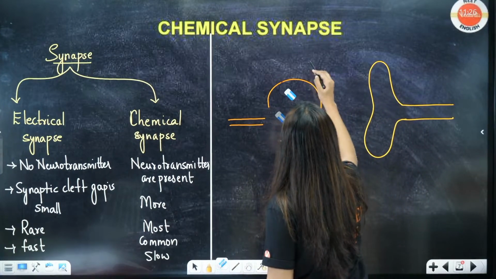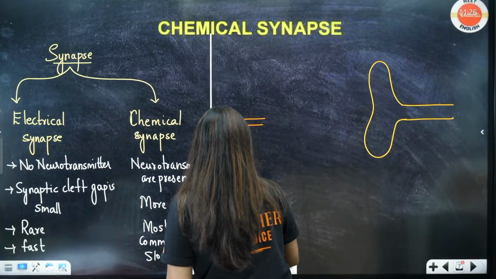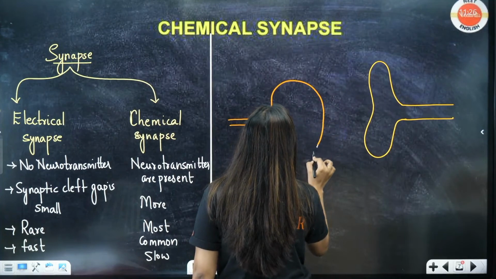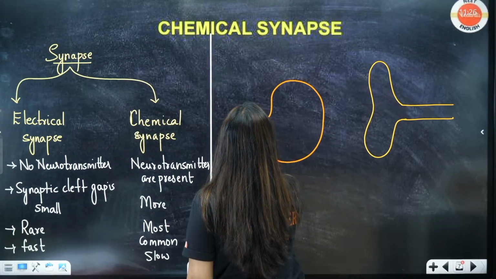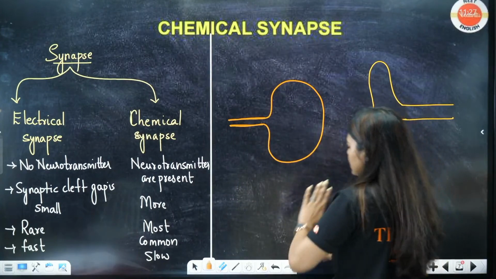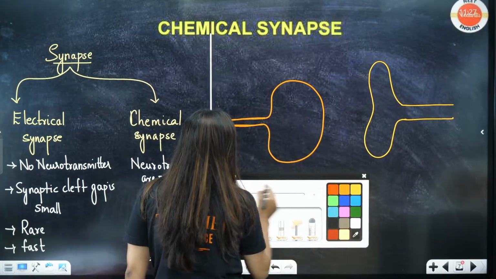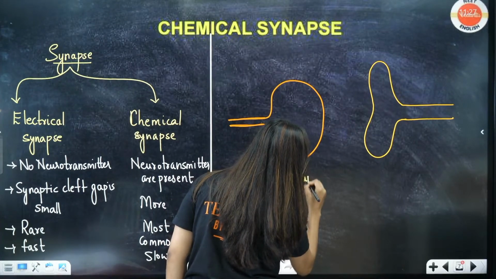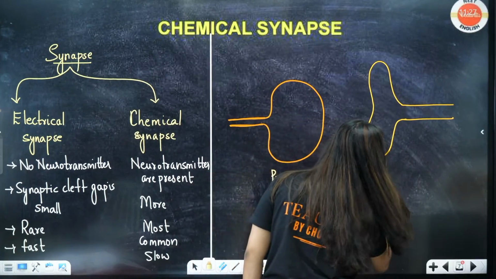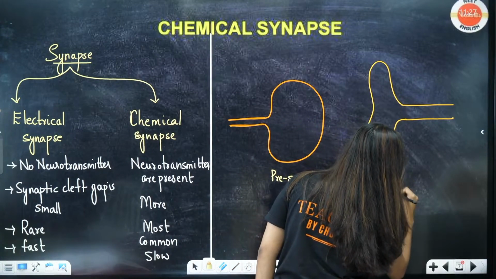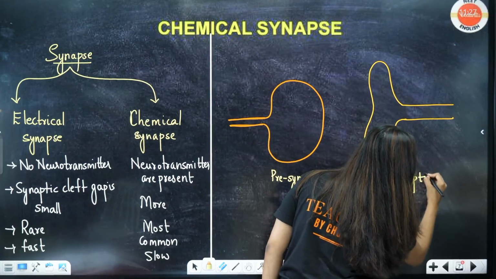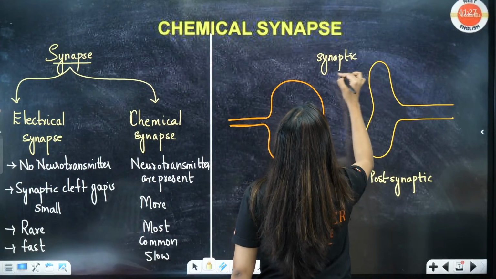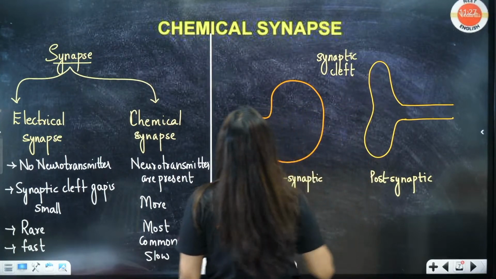Now let's draw an axon ending a little better. Otherwise axon will feel bad. Okay, look here students, this is the axon ending, this is the dendrite, same thing, I'll label it very quickly. This is the presynaptic, this is the postsynaptic, this is the synaptic cleft.